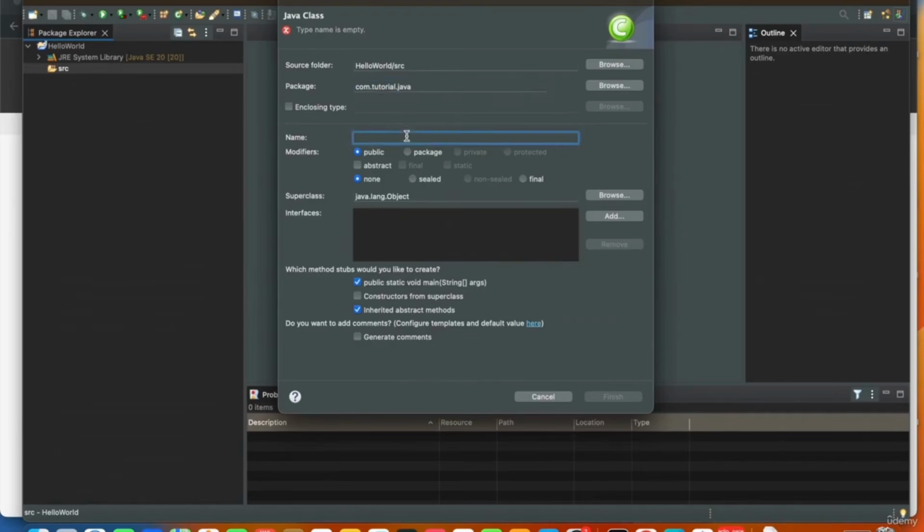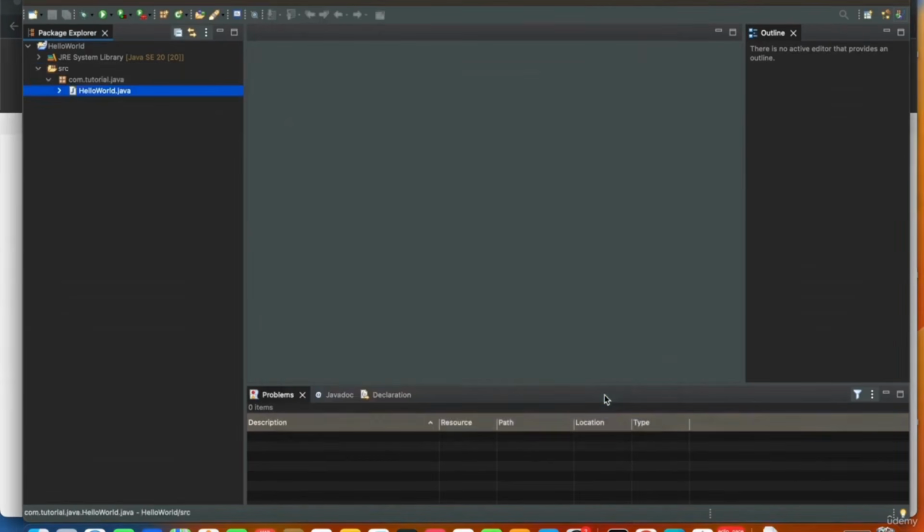And it says the name is empty. So this is a source folder, this is a package name, and I need to give a class name. So my class name is HelloWorld, and then I can go and click finish.